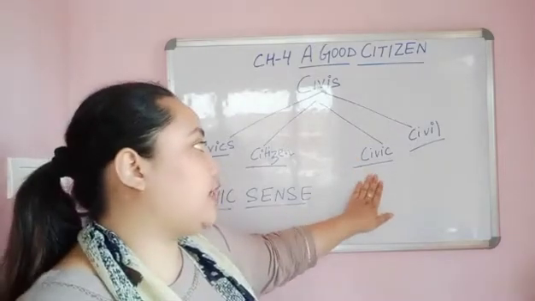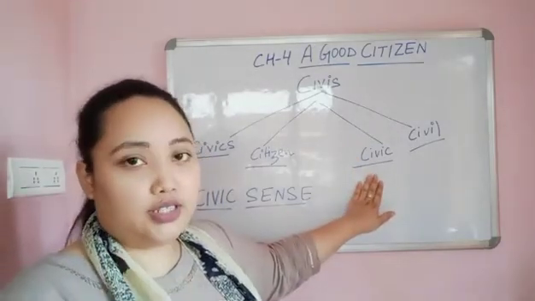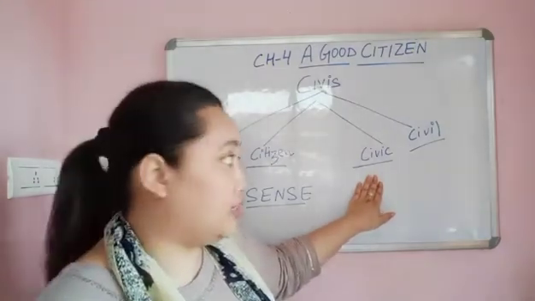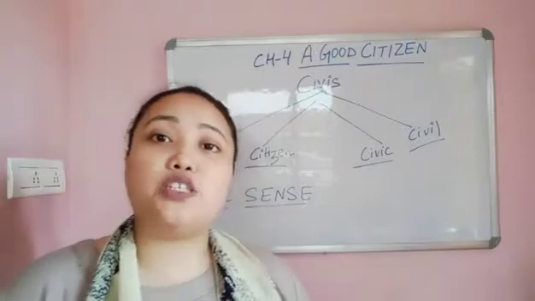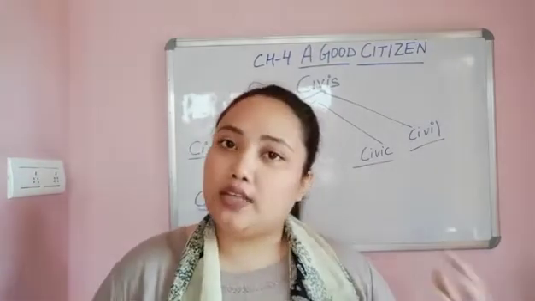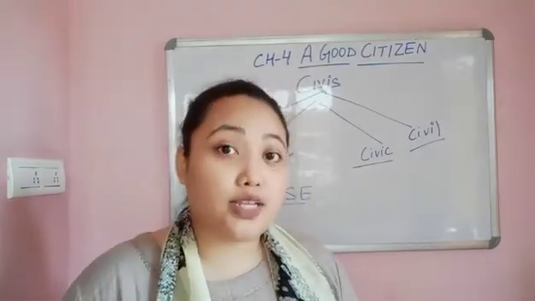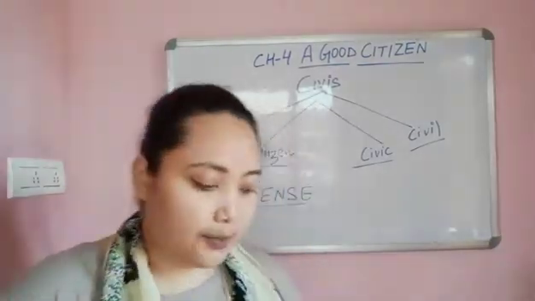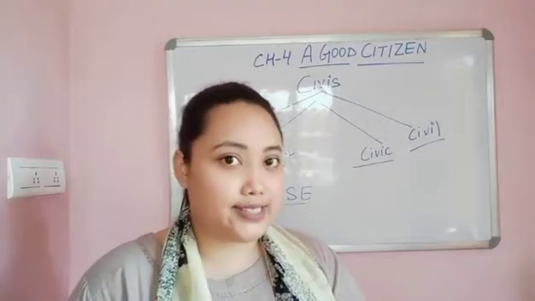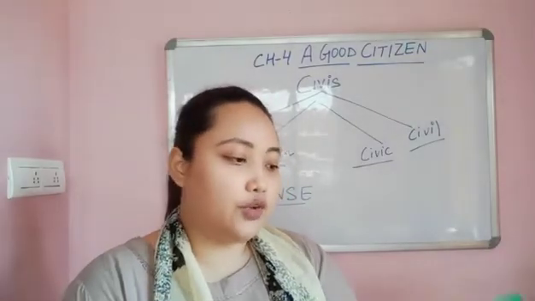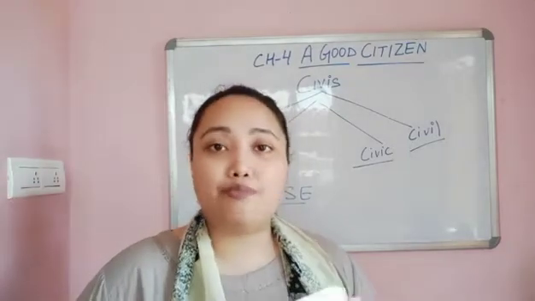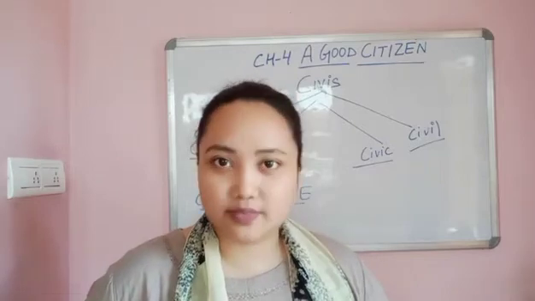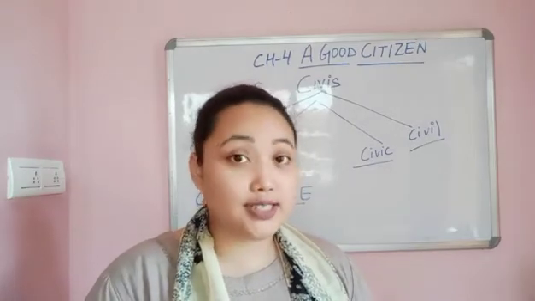Then we come to civic. Now civic means to have a good sense towards the nature, towards the surroundings, where you keep your surroundings clean and green. Then we come to civil. Civil means a person who is very polite, who is very humble in the way they behave, okay? The person who has good manners is called civil, okay? So this chapter is all about civics, okay? In this chapter we will be studying about how we can be a good citizen of a country. Do you want to be a good citizen or not? Yes, you should be a very good citizen, okay?